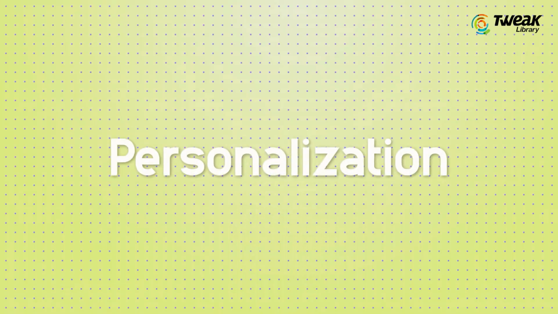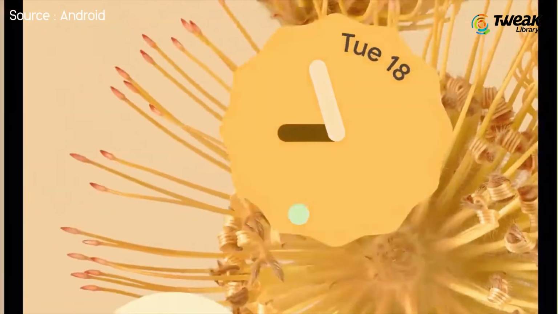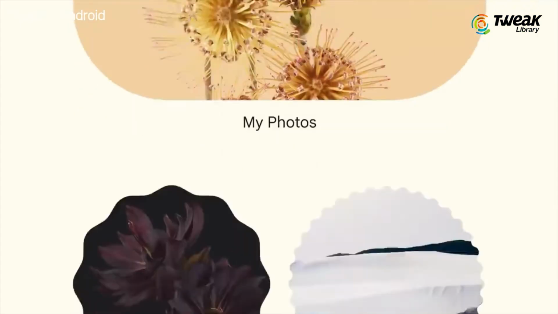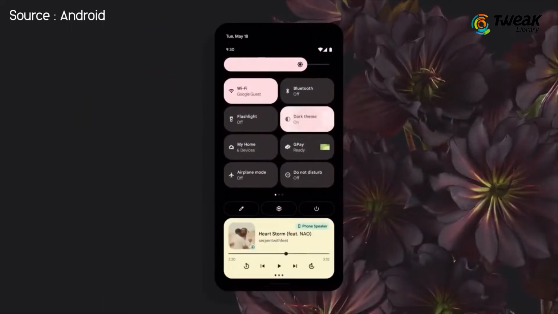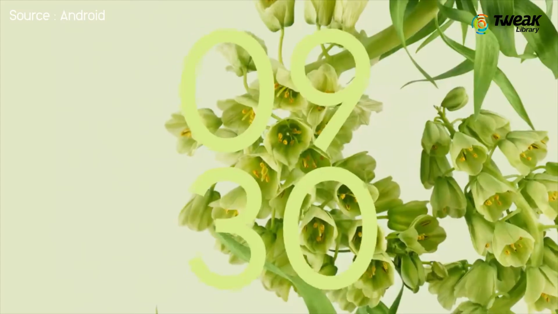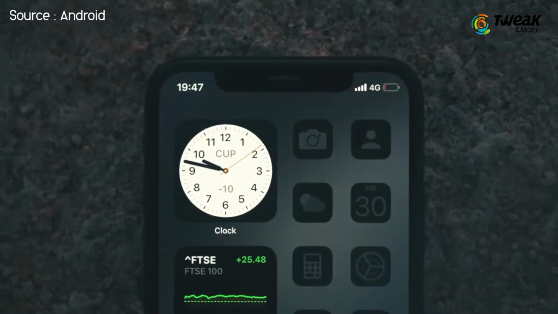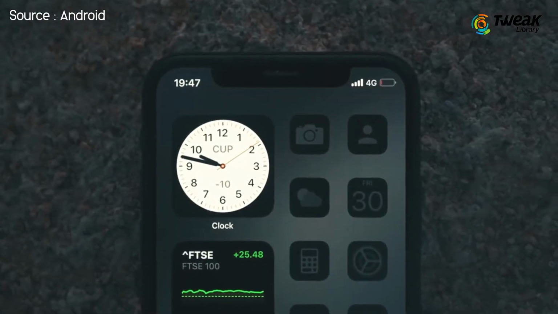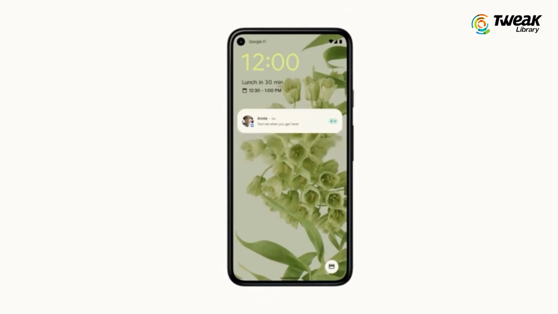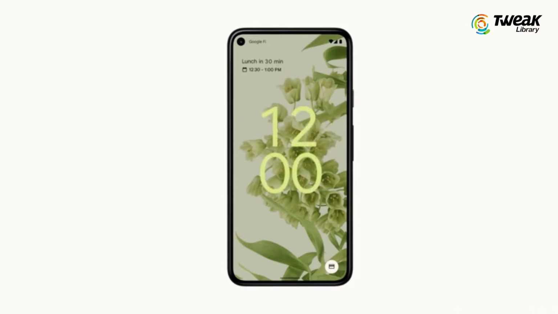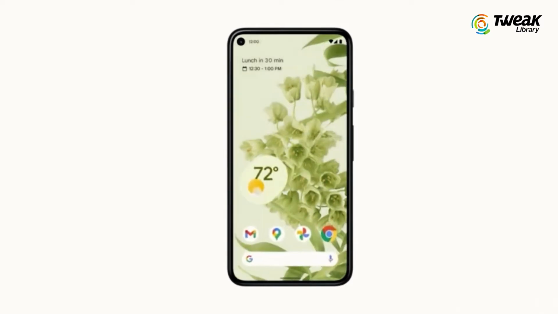Personalization. In this area, Google has played smartly. From layout to wallpaper changes, Android 12 adapts to everything. It allows customizing the notifications panel and gives complete control to the user, while iOS 15 with the help of widgets does give some degree of customizability but not like Android. Android 12 has undergone major appearance changes in terms of the material theme. In short, the winner is Android 12.